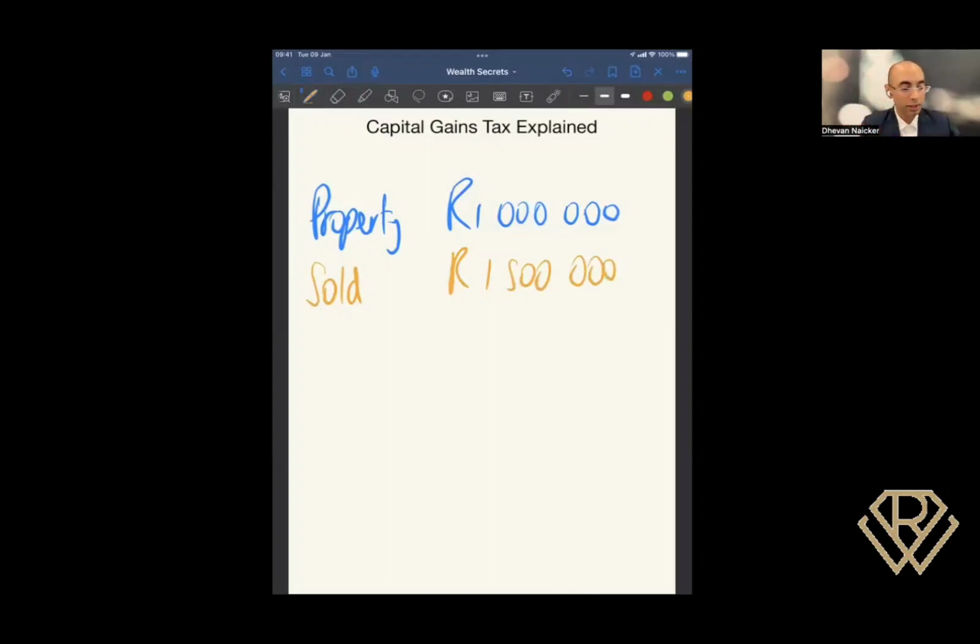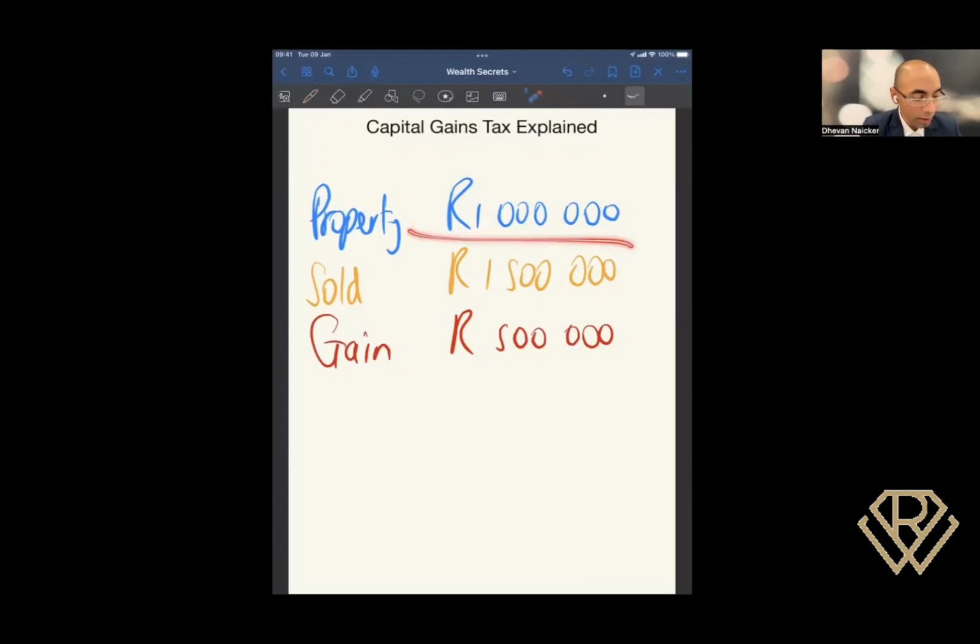Now there's a difference here, right? That difference between the two is what is called a gain. And that gain in our example is 500,000. And this is what capital gains tax is all about. Capital gains tax is a tax on the gain. So it's not applicable to what you had purchased. It's applicable to the profit that you made, or the gain that you made on the sale of that asset.